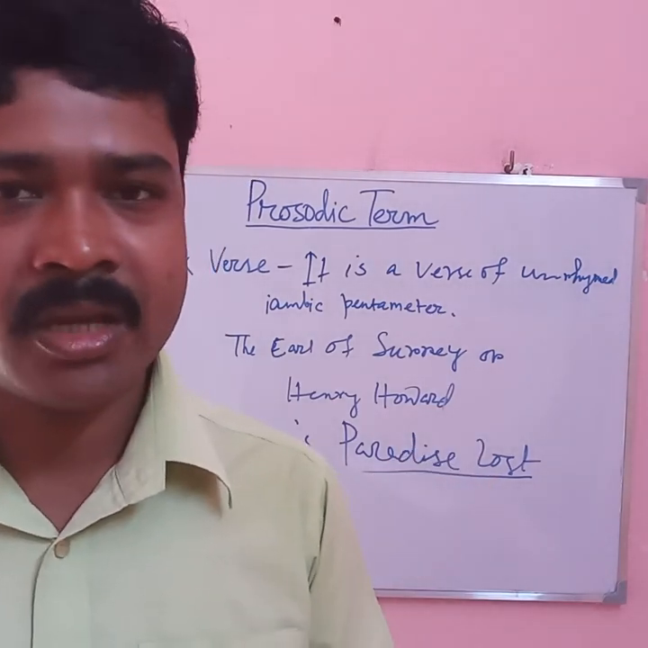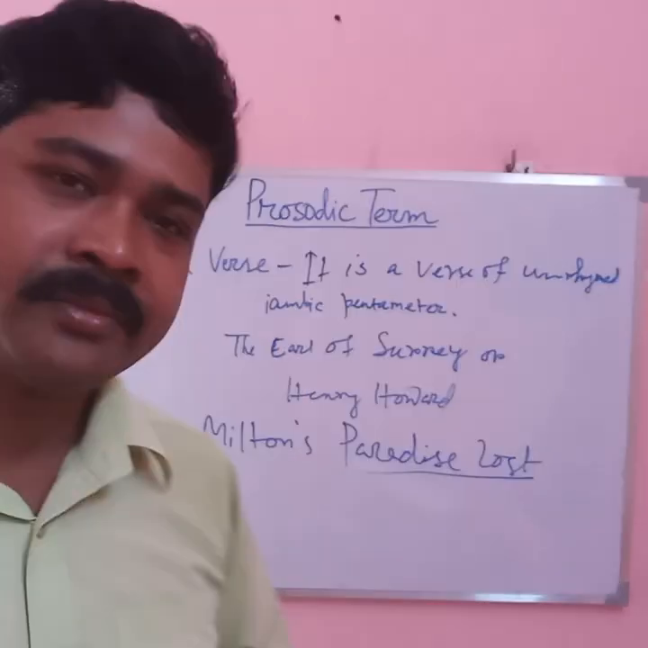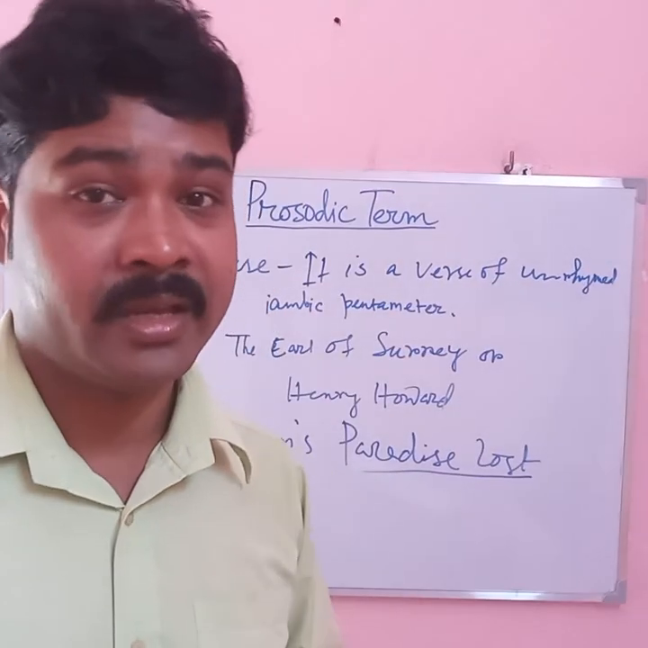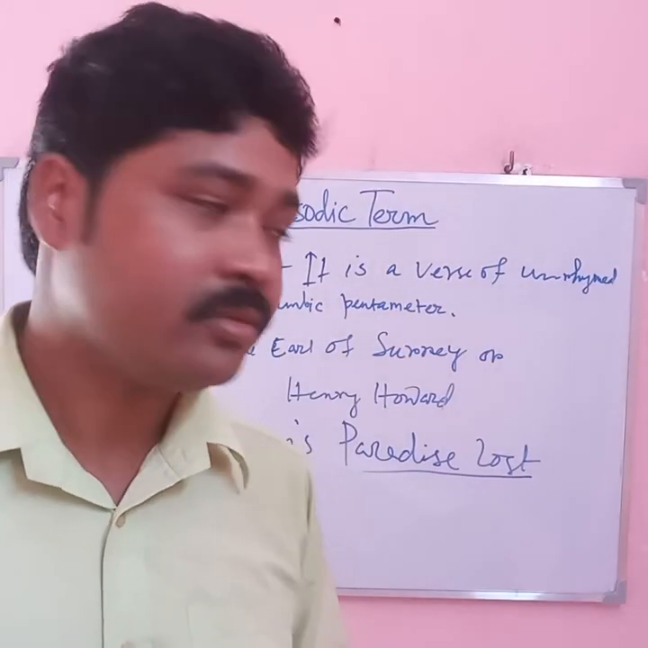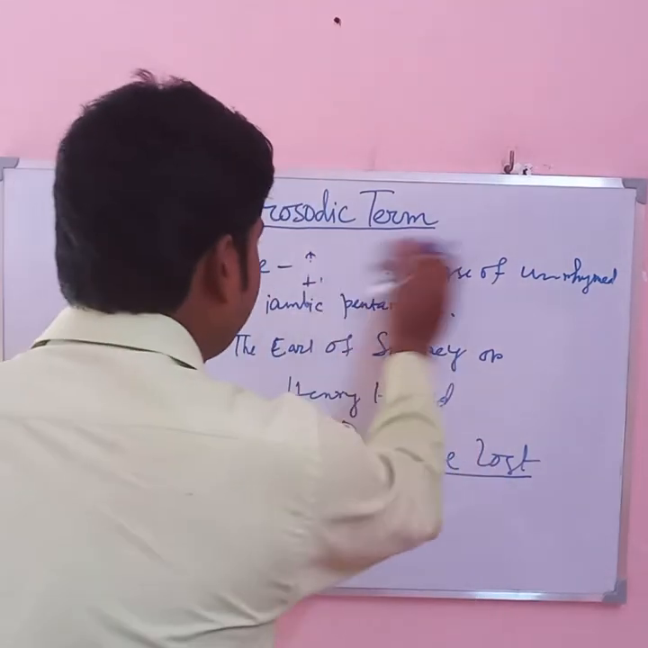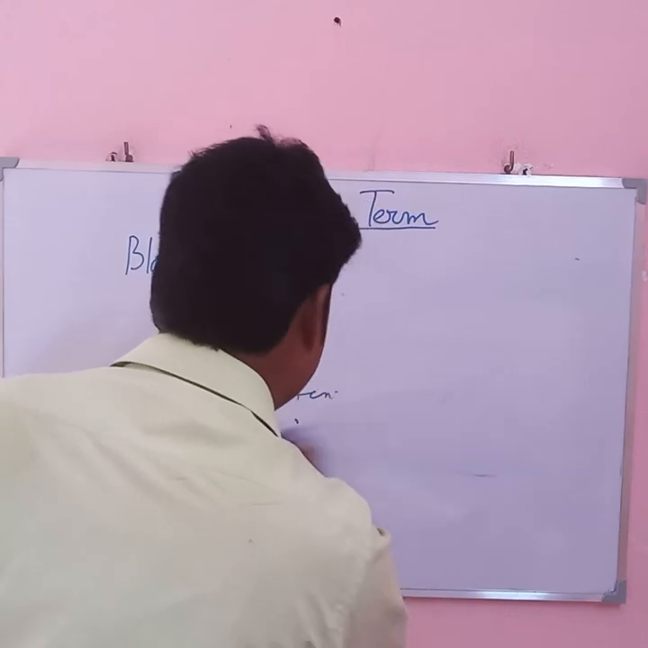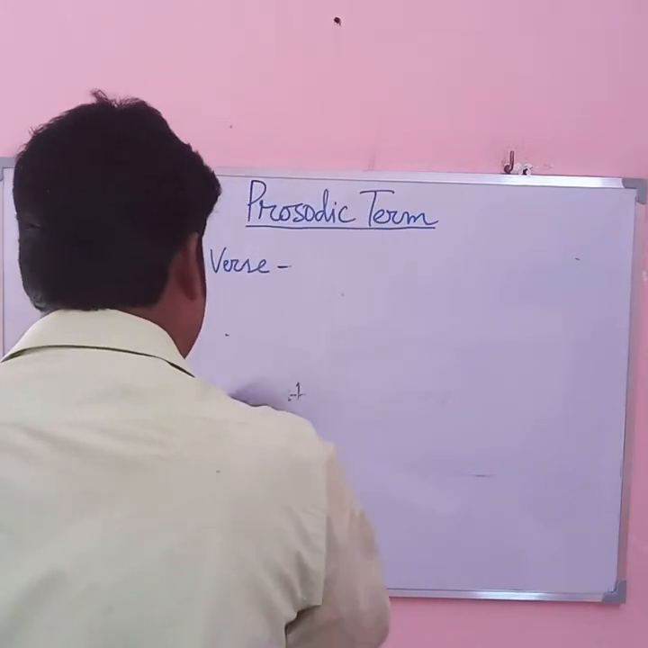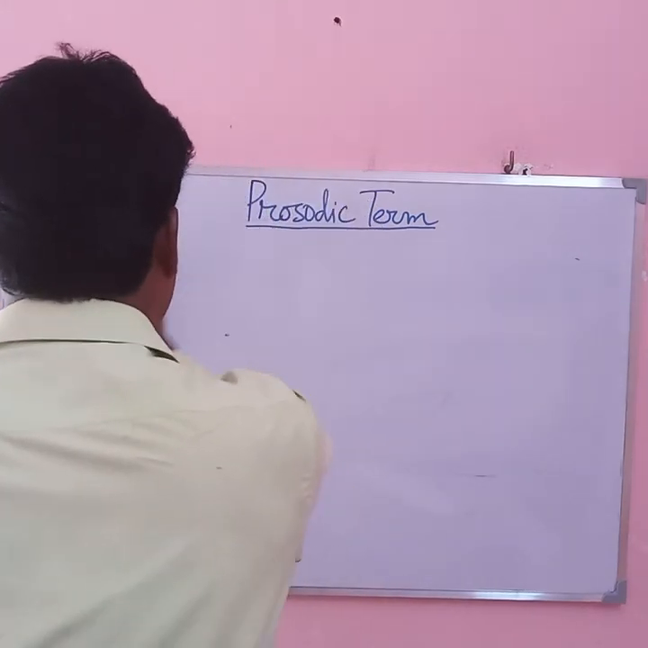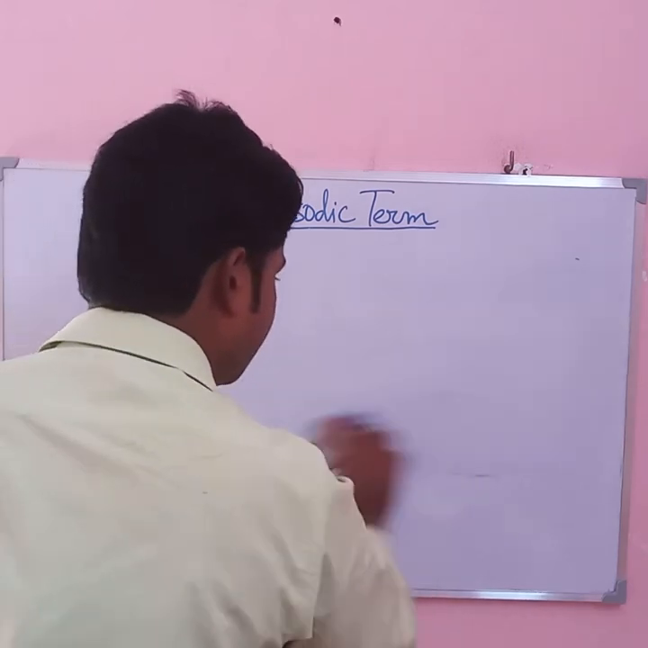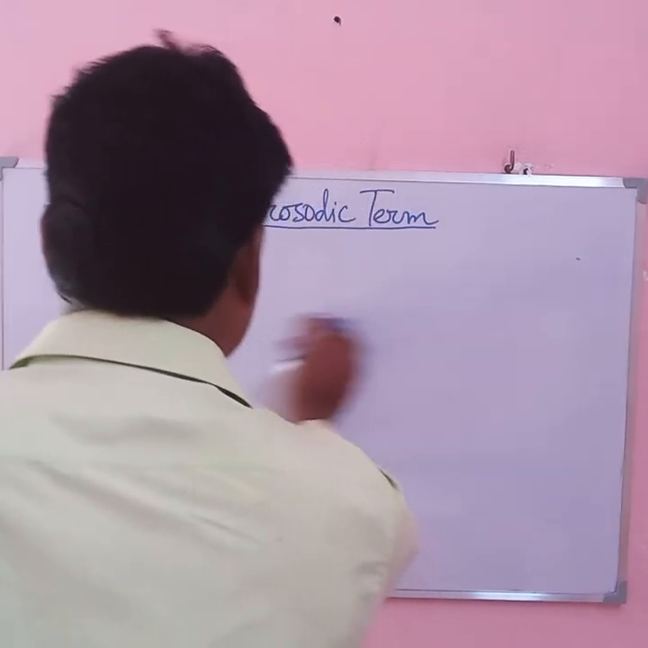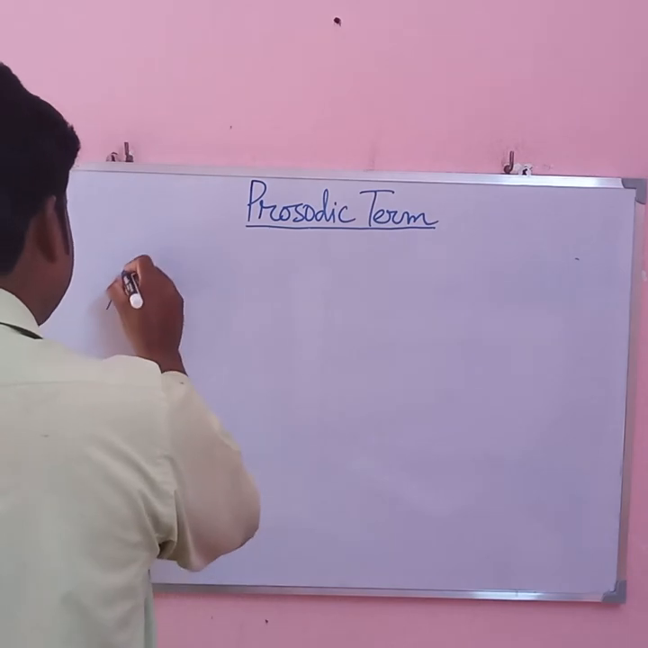So this is all about blank verse. Next, we shall go to the next prosodic term, that is Alexandrine.